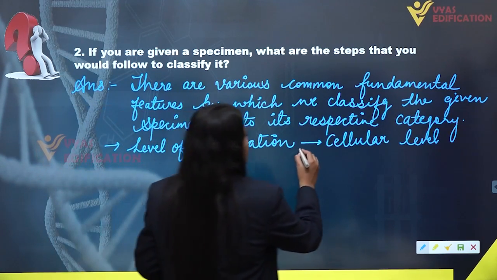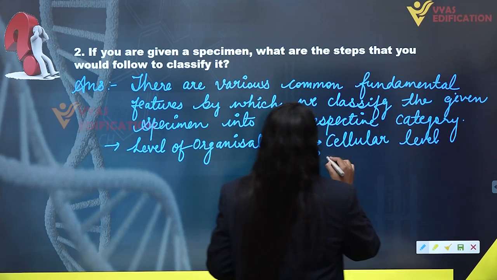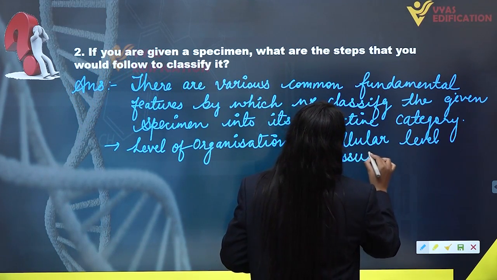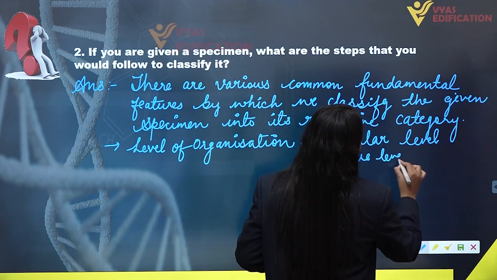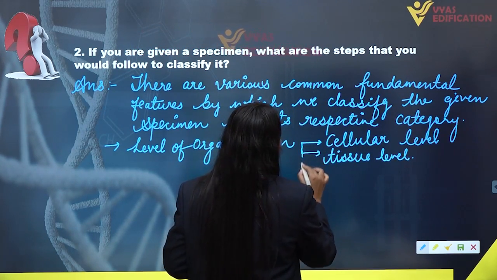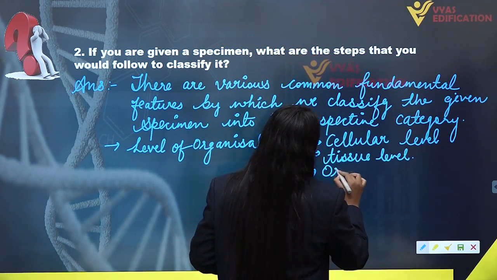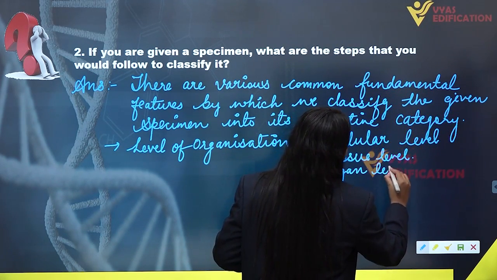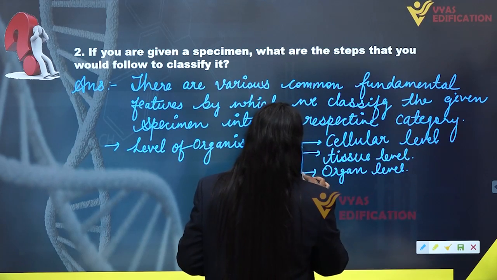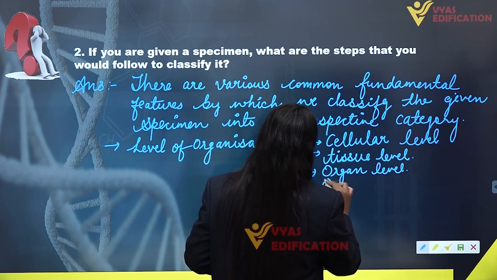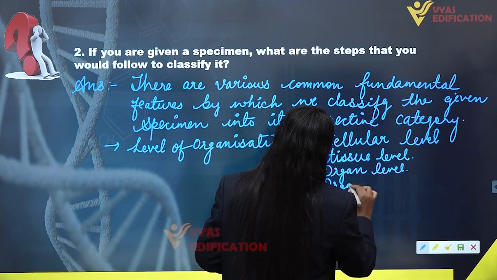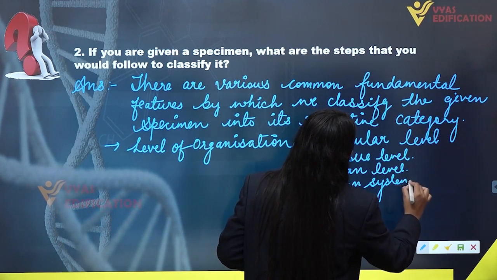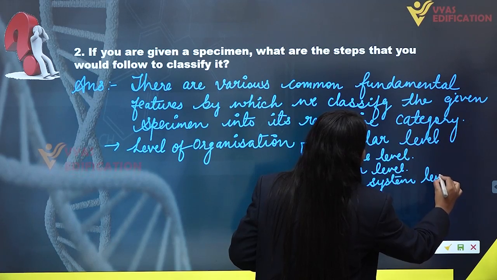Then next, we have tissue level of organization. Also we have organ level of organization. And the last, we have organ system level of organization.